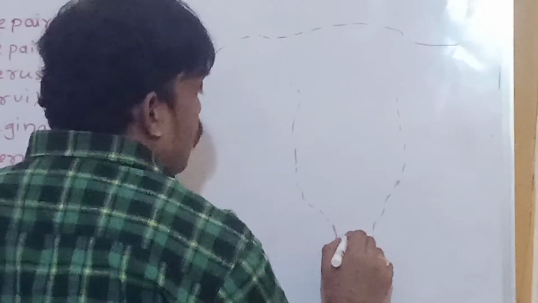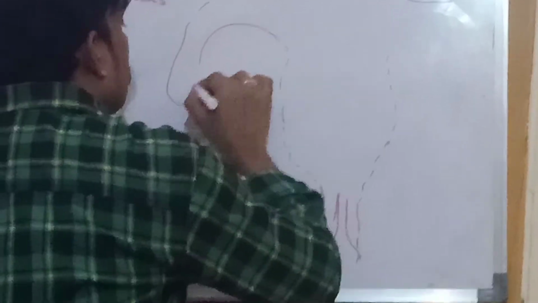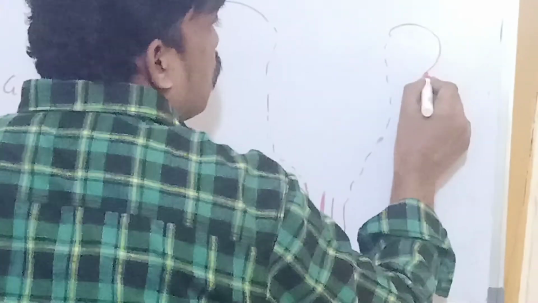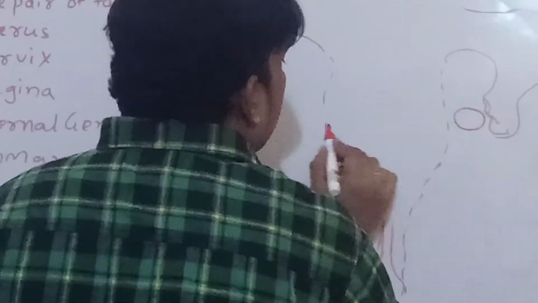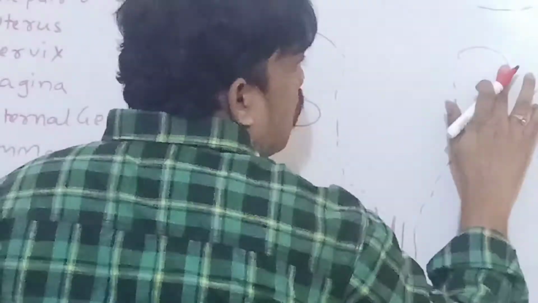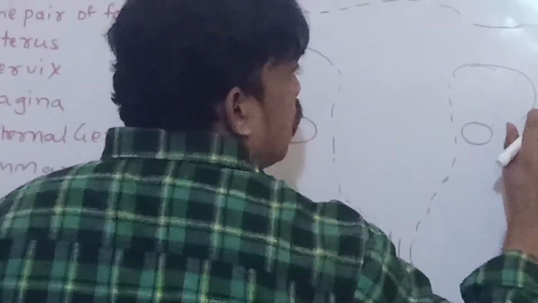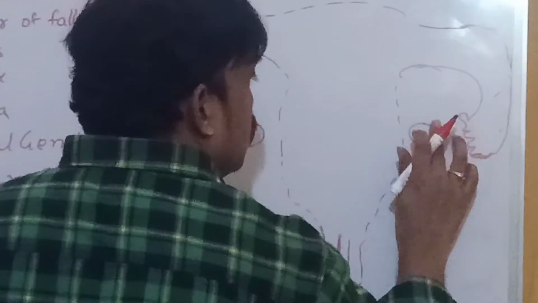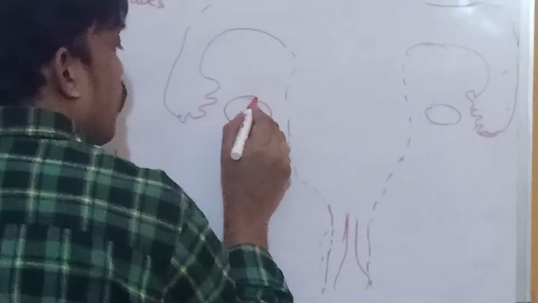Okay, if you observe the female reproductive system, finger-like projections and the ovary, one pair of ovaries, which are oval or almond shaped.